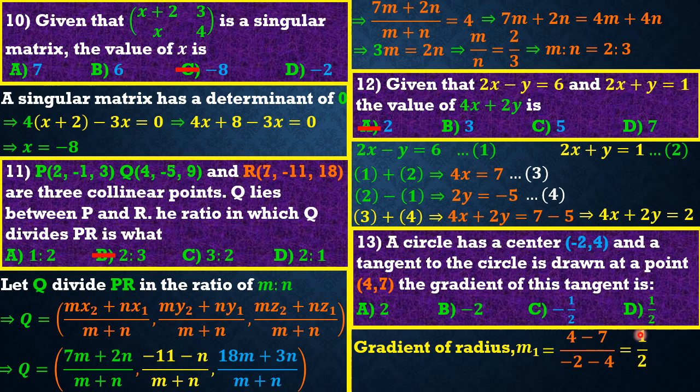What I'm saying is that if the gradient of the tangent is m2, it means that m1 times m2 should give us -1. Our m1 is 1/2. Our m2 is an unknown. If you simplify everything, we are going to have -2 as our answer. So m2 is -2. Option B is the best answer for this question.